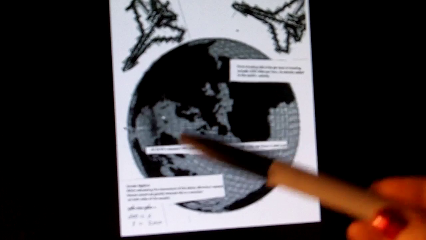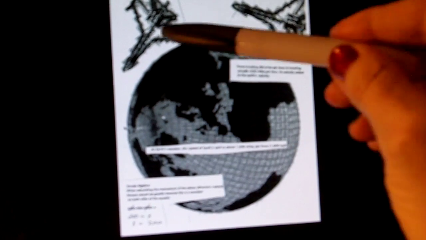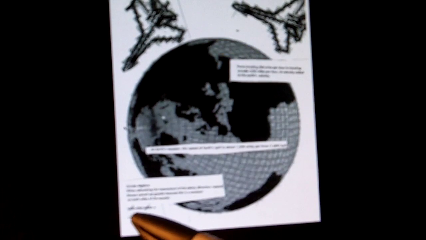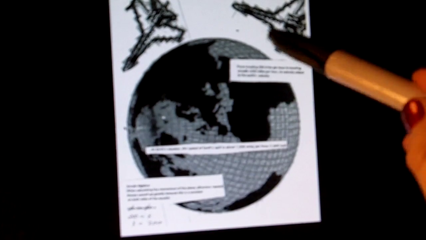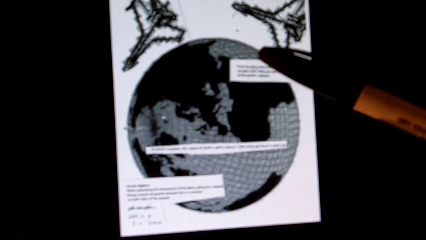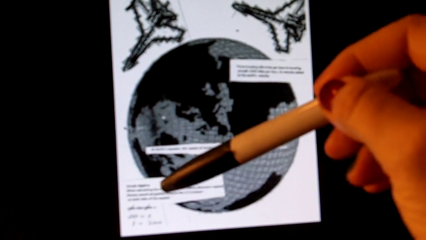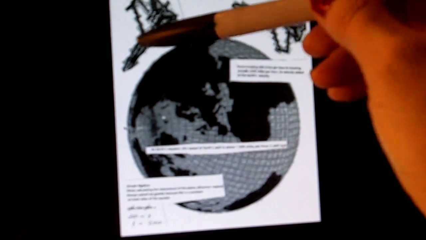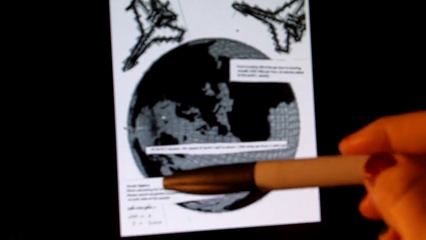Therefore, if you're trying to figure out the distance traveled by plane A from point A to point B, you would have 1,000 miles for the velocity of the Earth plus 200 for the velocity of the plane, equals 1,000 miles on the other side of the equal sign, which is the velocity of the Earth, plus x, or point B. And so you cancel out the 1,000 miles, and 200 equals x, or point B, and x equals 200 miles. So this plane has traveled to point B by 200 miles.